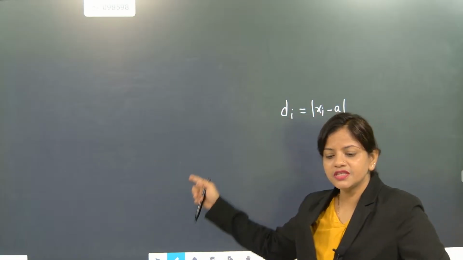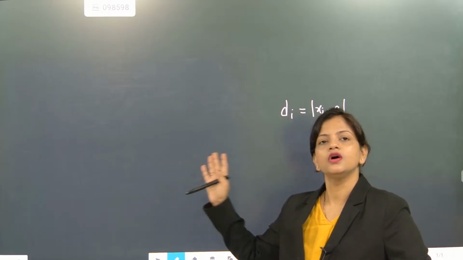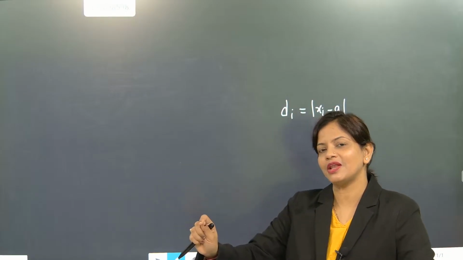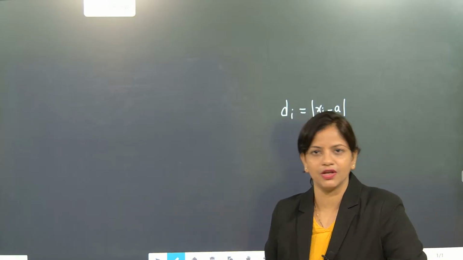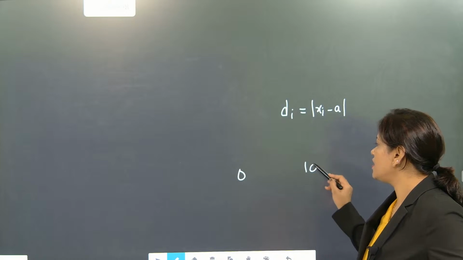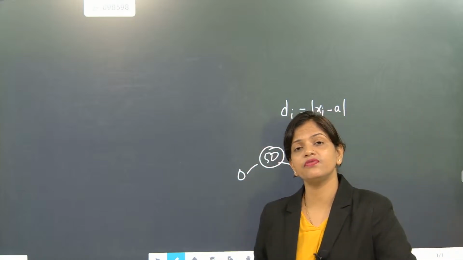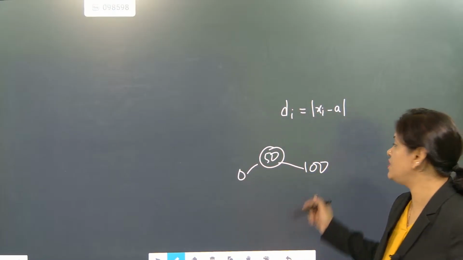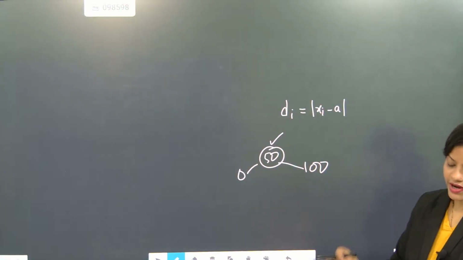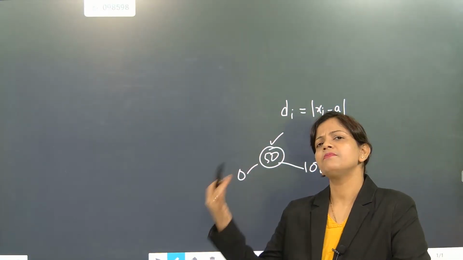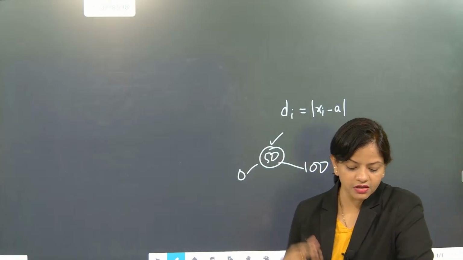I showed you now, one central point was there where everything was very near, so that means we are very near to the experiment and we are very near to the outcome, but that outcome is not an absolute value. So between 0 to 100, if I am saying 50 is an absolute value, but everybody is not getting 50. So near to 50 will become our central tendency. Understood, beta? So when we are finding the central tendency, mean deviation will be calculated. Got it?